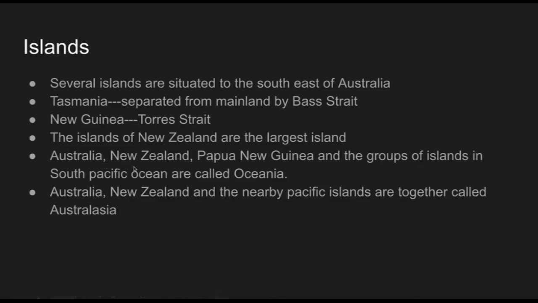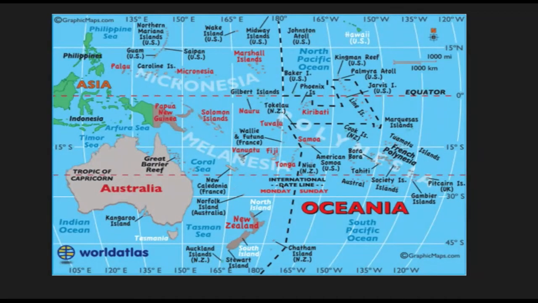And Australia, New Zealand, Papua and New Guinea, and the groups of islands in the South Pacific Ocean are called Oceania. These are the islands of this Pacific or South Pacific Ocean.